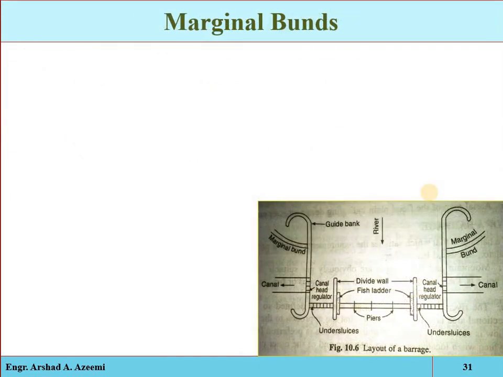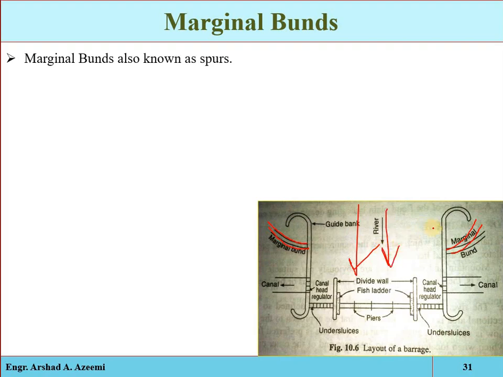Okay, and also we have the marginal bunds. These are the supportive banks, supportive walls which are constructed to protect the guide banks. For example, during floods we have heavy discharge. If the banks are not able to direct, guide, or control the flood water, for that purpose we construct these marginal bunds. These are also called the spurs.